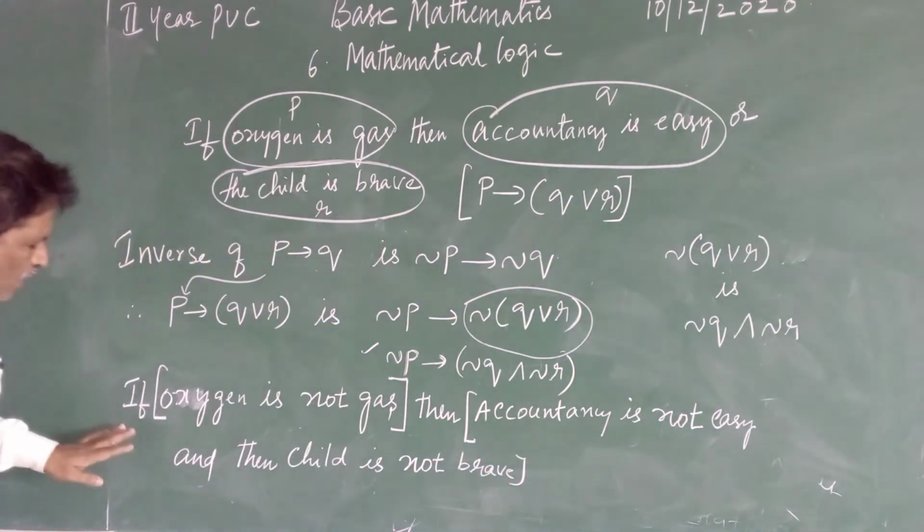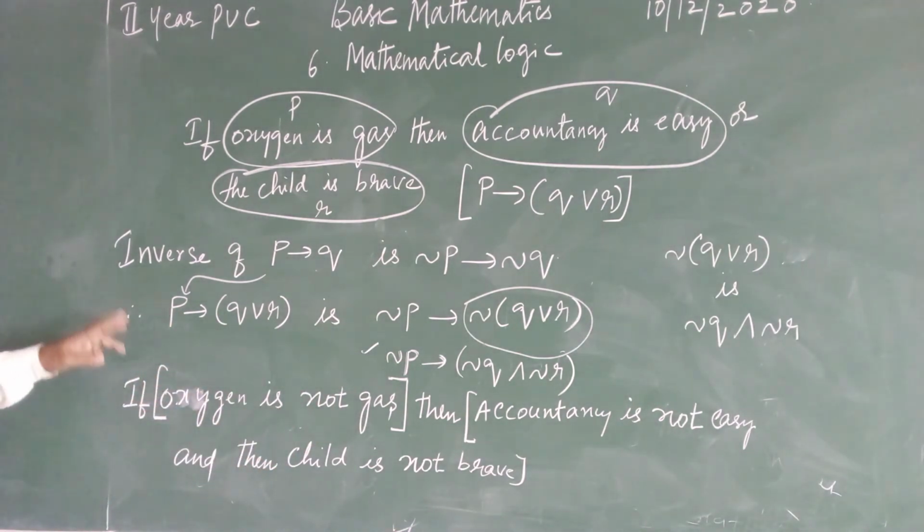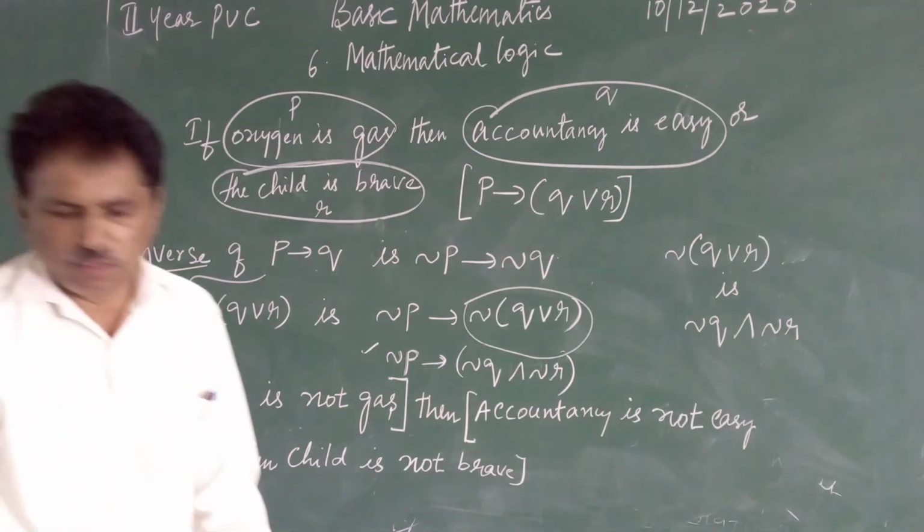Then we can remove the bracket so that we get the required answer. So this is the inverse part. Yes, please copy down this one.